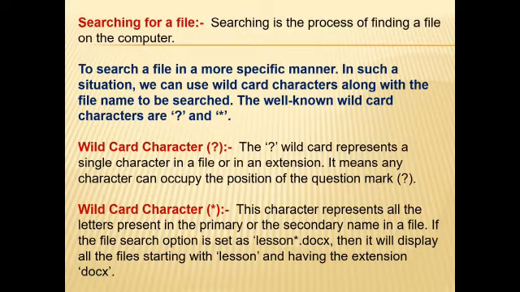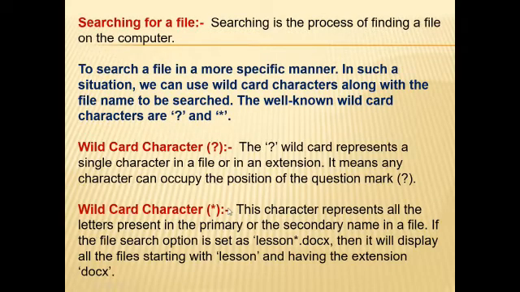I forgot the first D, so for this purpose we will write dot question mark ocx. This means we have forgotten D, so I have put the question mark in its place. Any character can occupy the position of the question mark, and here it represents the D.